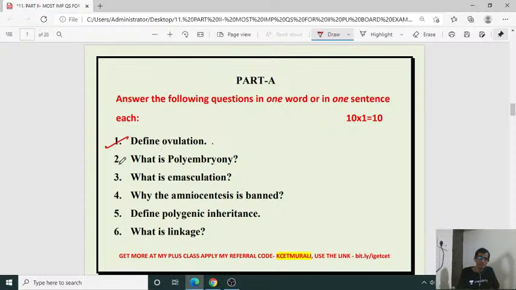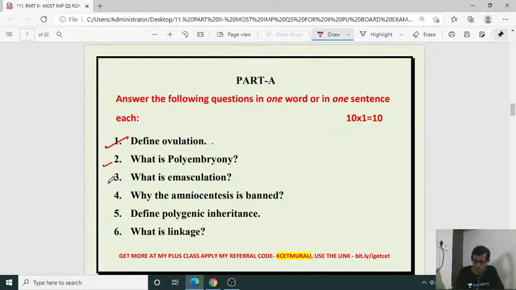And the second question: what is polyembryony? What is meant by polyembryony? Poly means many, and you know what an embryo is, present inside the seed, isn't it? So polyembryony is the presence of more than one embryo. Usually in one seed one embryo is there, monoembryo, isn't it? Actually it is a normal condition in the case of angiosperms. Coming to an example among angiosperms, with respect to mango, the polyembryony condition is there. That means more than one embryo is in a seed. So one seed contains more than one embryo. That is called the polyembryony phenomenon.